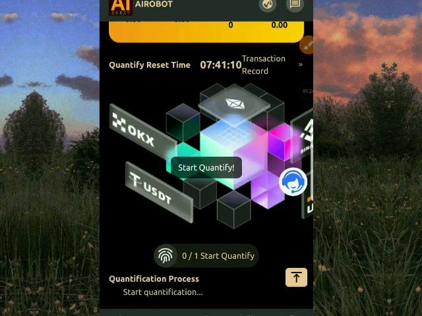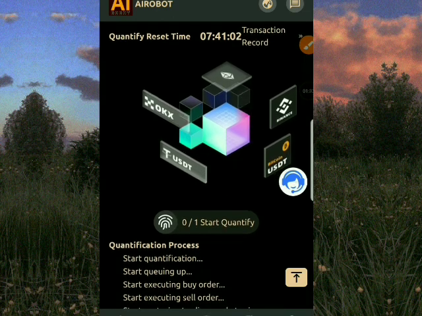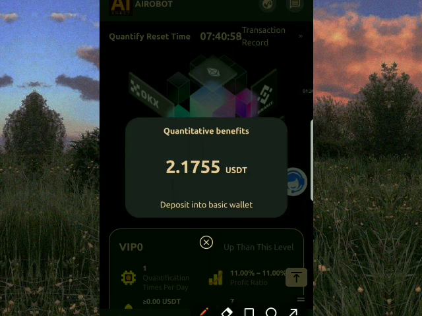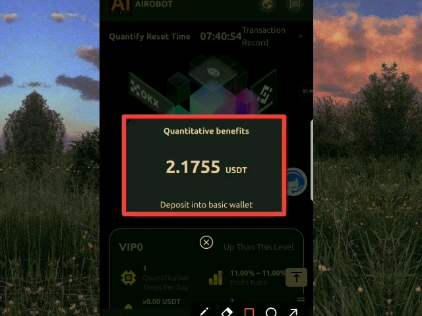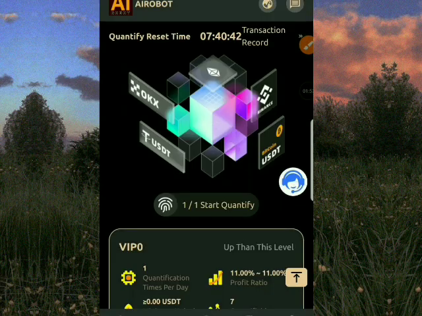So once I click on start quantify, it starts quantifying. You can see start quantification, start queuing up. Before you know it, my earnings will appear for you to see what I have earned for myself today in this platform. So this is my quantitative benefit in this platform. That's 2.17555 USDT, and you can see deposit into your basic wallet. This is my earnings in this platform. This is my profit today, and we'll be depositing it into my Trust Wallet.